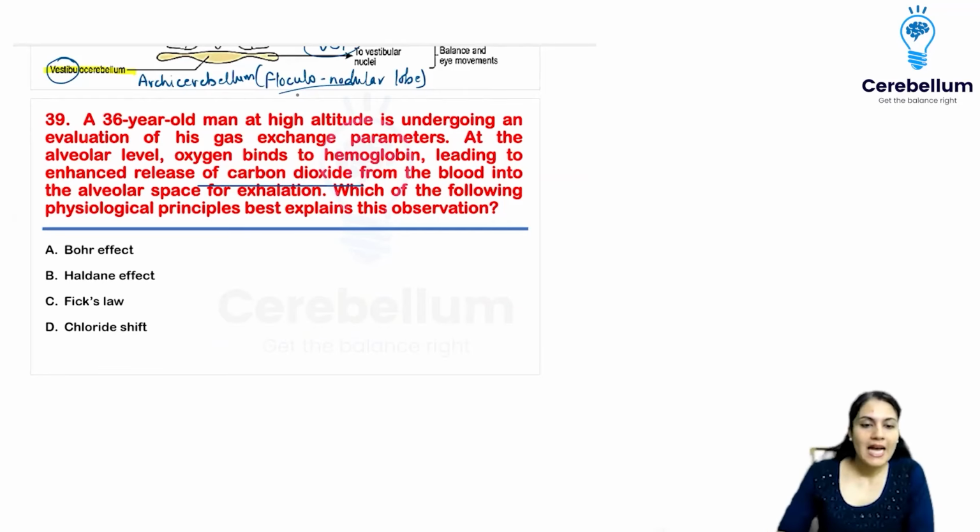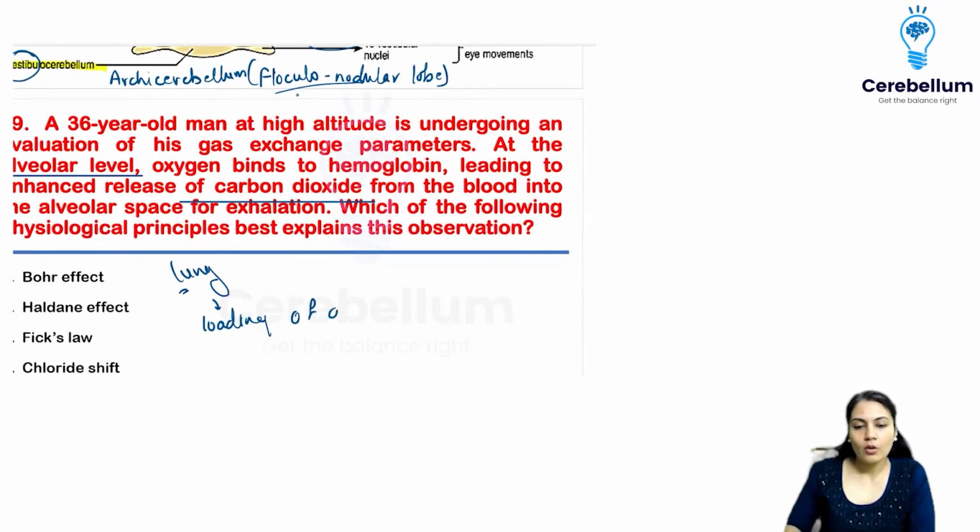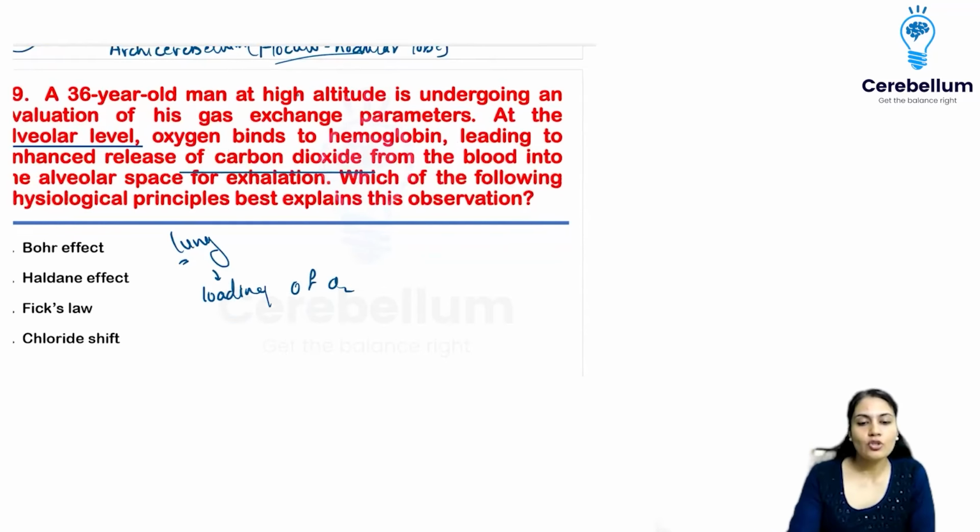See, what is happening in his lung at the alveolar level? What is happening inside the lung? I told you there are going to be two effects. In the lung, loading of oxygen occurs. Loading of oxygen means the oxygen is going to get attached to the hemoglobin, right? This happens in the lungs, and we call it the Haldane effect.